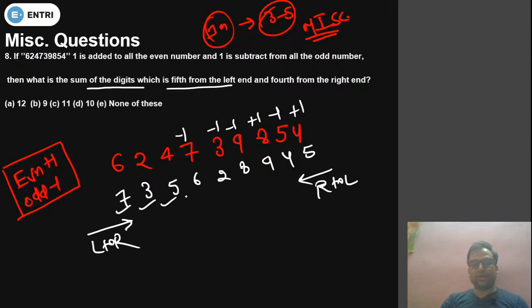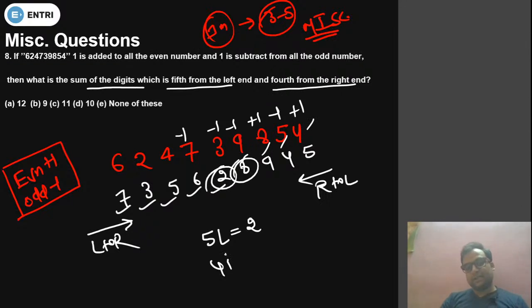Okay, count fifth from the left hand. So 1 2 3 4 5. Fifth from the left hand is 2, and fourth from the right hand. So 1 2 3 4. Fourth from the right hand is 8. What is the sum of digit? 10. So option number D is absolutely correct.